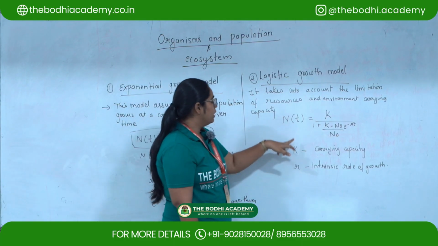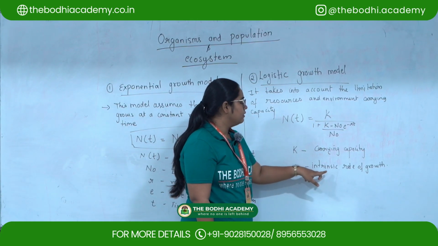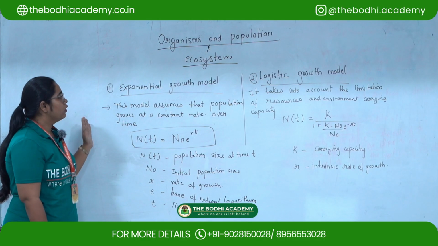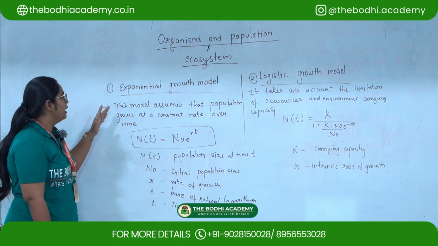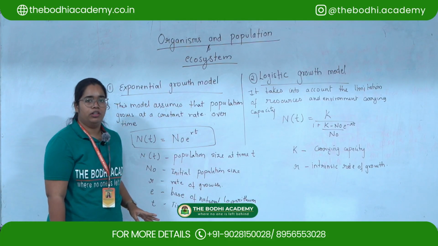The only thing is K stands for carrying capacity and r stands for intrinsic rate of growth. So these are the two different growth models in population, that is the exponential growth model and the logistic growth model.